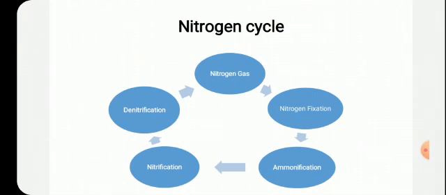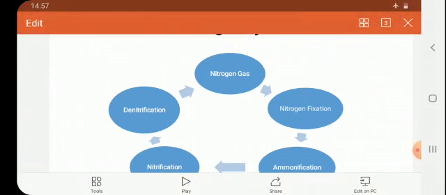Out of that, proteins contain more amount of nitrogen. Nitrogen is released by breaking it from nitrogenous compounds to nitrogen, that is denitrification, and it is released into the atmosphere in the form of gas.